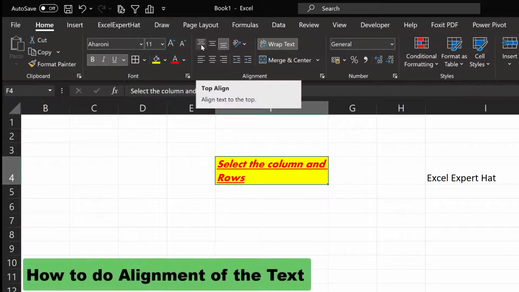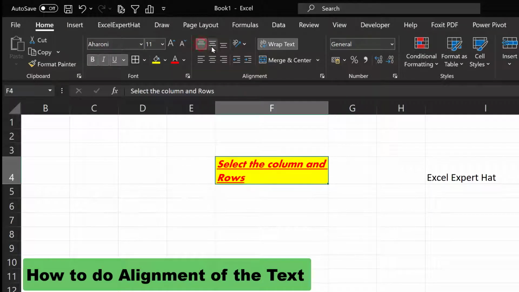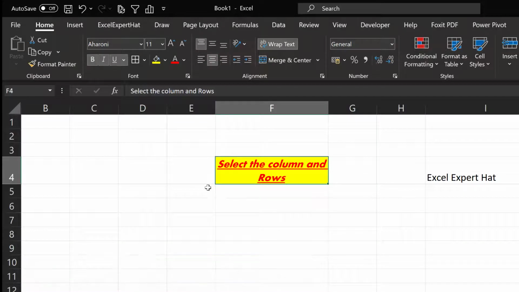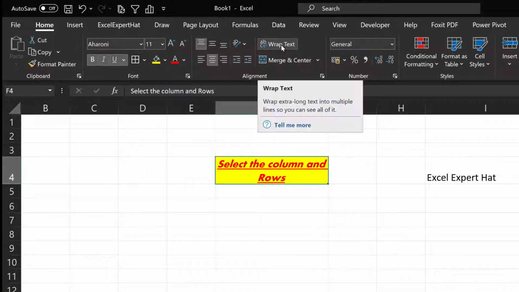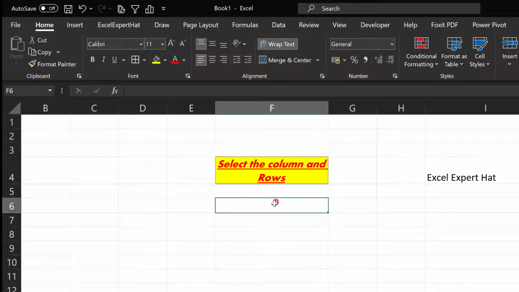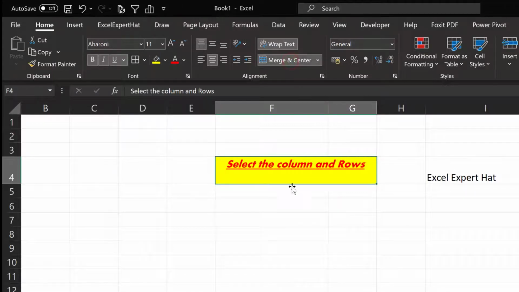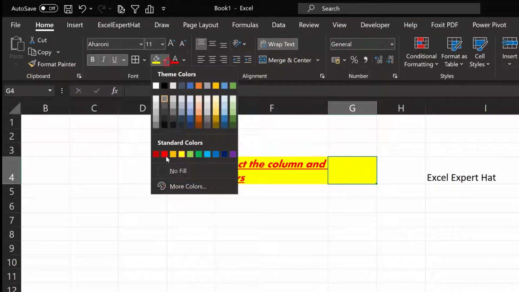From here, you can control the alignment of text. Please try this one. Top, middle and bottom alignment. Alignment to the left, middle and right side. So you can align the text from these tabs. Here we wrap, already seen. Merge cells. If we would like to merge two cells together, from here we can merge them together. If you don't want to merge them, click again and remove the formatting. And here we are back to the original.